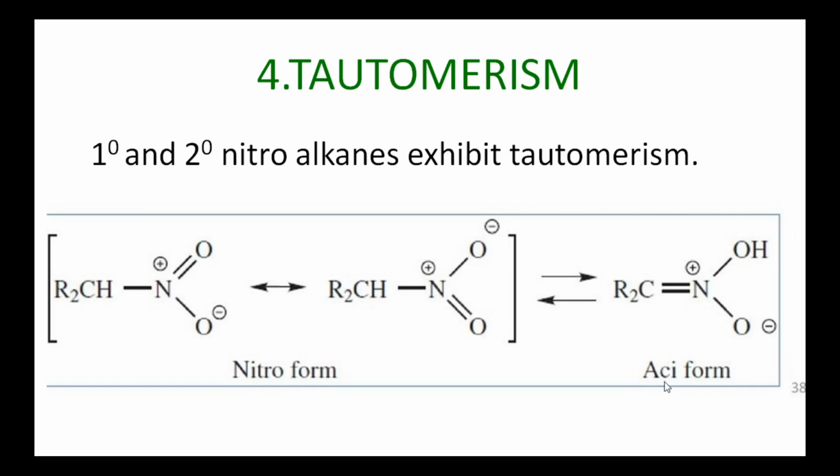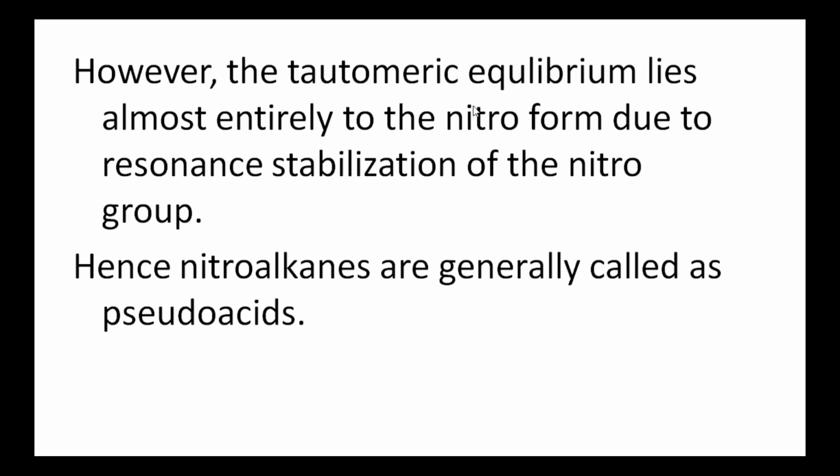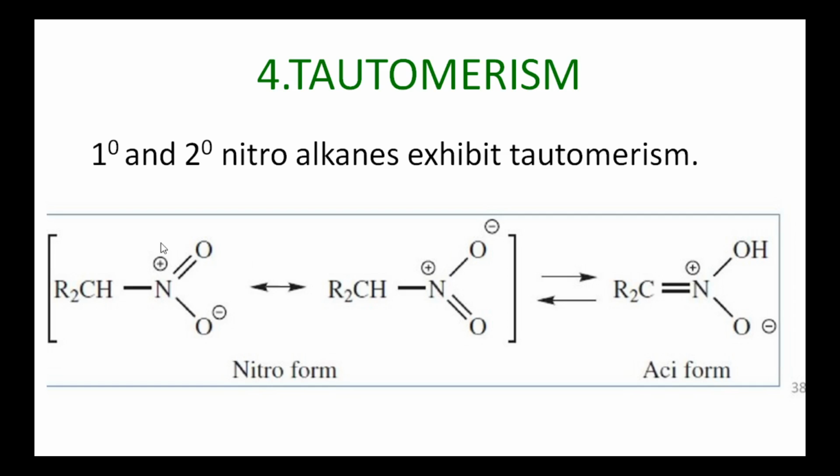It exists only in alkaline solution. However, the tautomeric equilibrium lies almost entirely on the nitro form due to the resonance stabilization of the nitro group. Hence, nitroalkanes are generally called pseudoacids. In this, the equilibrium shifts to the left hand side because the nitro form is more resonance stabilized than the aci form. So nitroalkanes are termed pseudo acids.